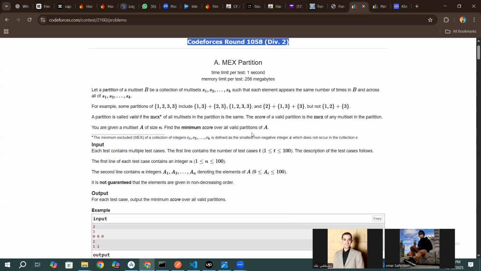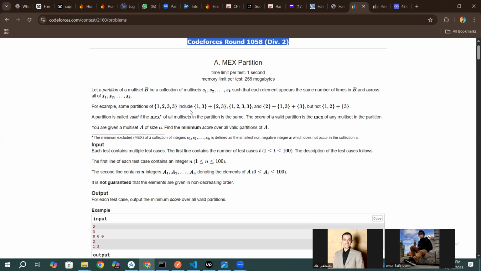In problem A, we're given an array of size n, and we are to partition it. Let's say we create k different arrays from it, such that every element in the initial array exists in exactly one of these arrays. And for this partition to be valid, the mex of each array we are dividing should be equal.